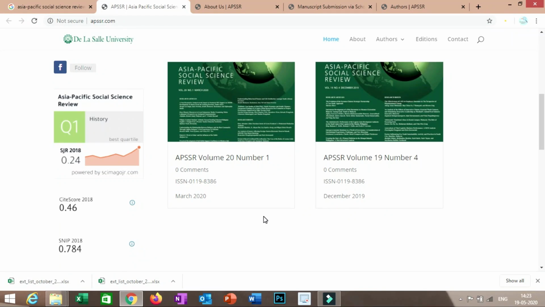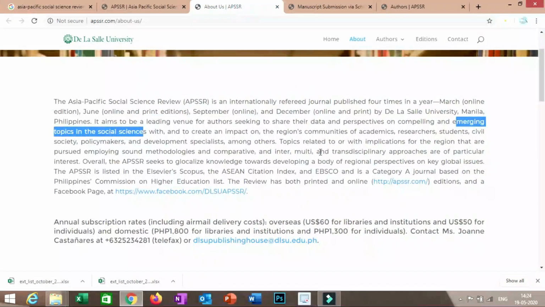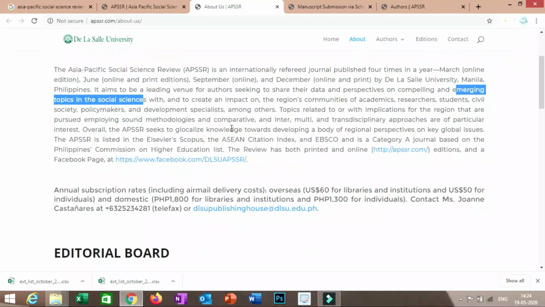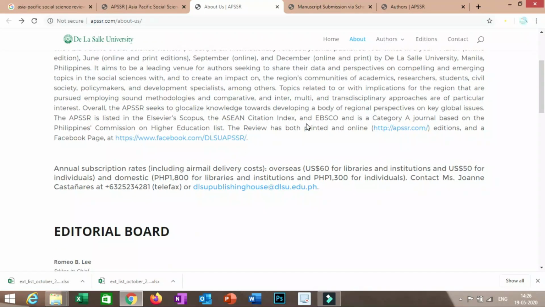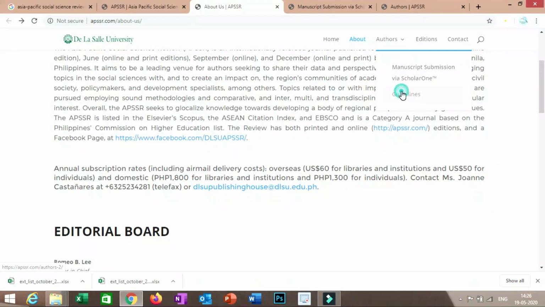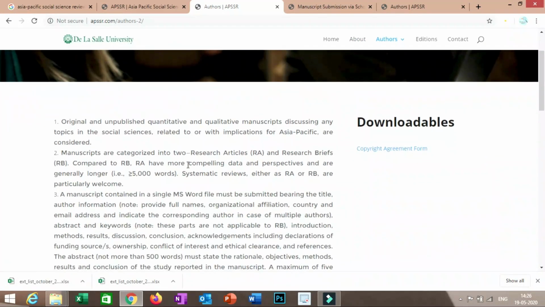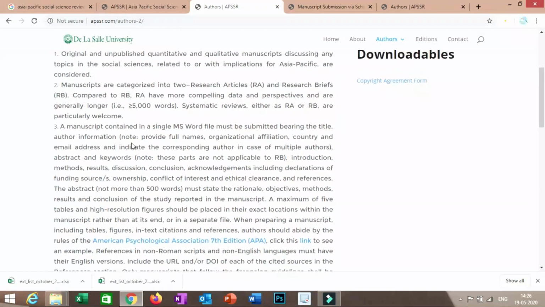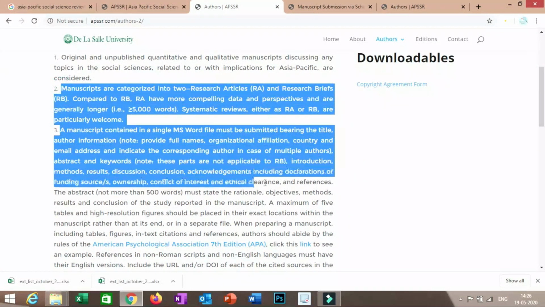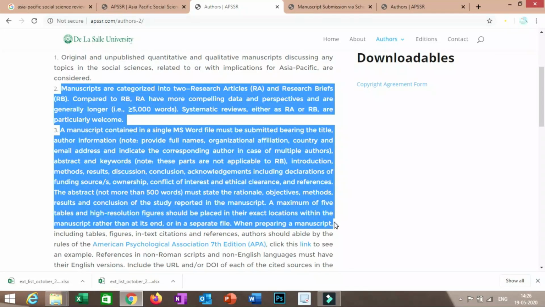To know the theme of this journal and the topics that the journal covers, you have to go to this about section. It is clearly written here: emerging topics in the social sciences. So it almost covers all the topics and all the streams of social sciences. Then you have to go to this section, authors and guidelines. Here you will get an idea about the formatting requirements, publication duration and time, etc. See, you can refer to this part. These are simple formatting guidelines. If you compare this with the previous two cases, then definitely this is very simple to format your manuscript.